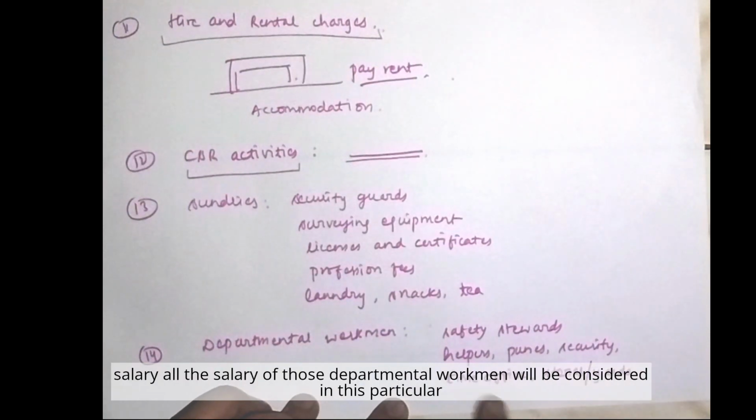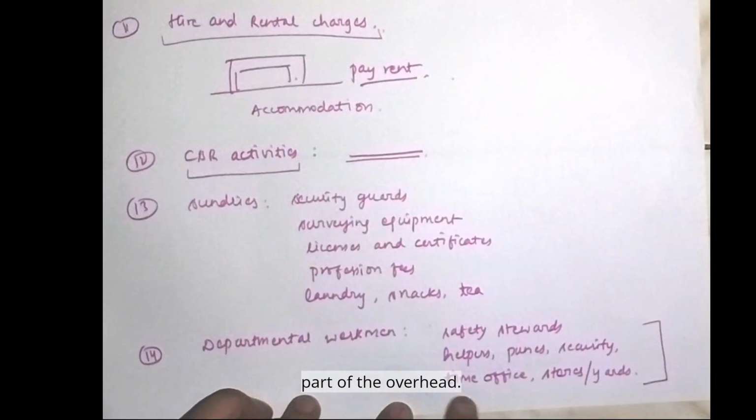All those people have a certain salary. All the salary of those departmental workmen will be considered in this particular part of the overhead.